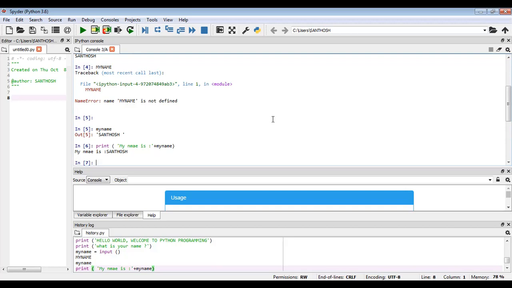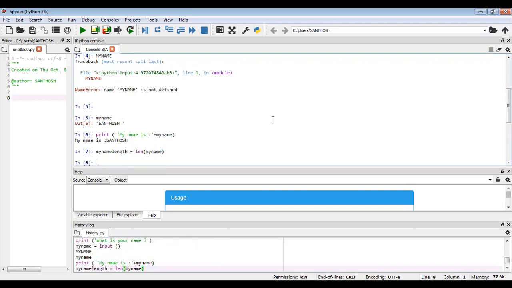So now I create another variable, my name length, equal to, assignment operator. You can directly use len of my name.